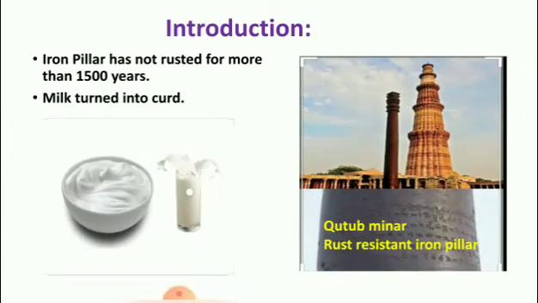First, introduction of changes around us. Students, see the picture. What is this? This is Qutub Minar in Delhi. This is an iron pillar. The name of the iron pillar is the rust resistant iron pillar, because the iron pillar has not rusted for more than 1500 years. See here, what is this? Milk turned into curd.